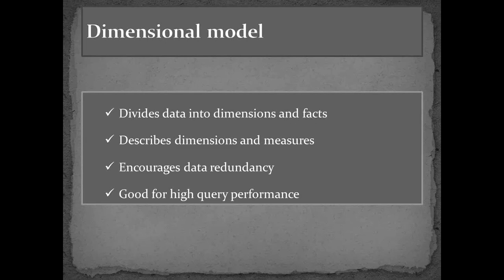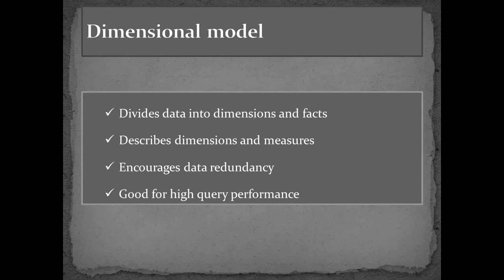Now that means it describes dimensions and it describes measures. Dimensions is a term dealing with dimension tables. Measures is a term that deals with fact tables. Again, I'll be explaining these terms in coming slides. Dimensional model encourages data redundancy.